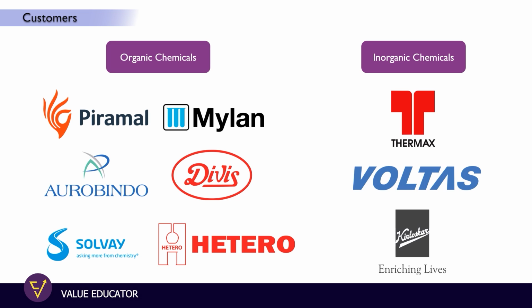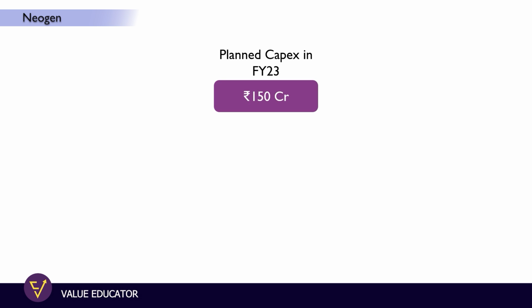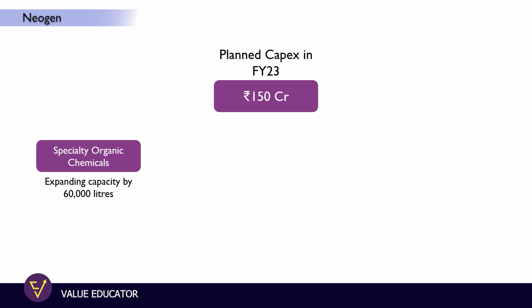Neogen Chemicals has been doing aggressive capex for the last 2 years, mostly on the bromination side, and some capex they have also done on the lithium or inorganic chemical side. In the current financial year of 2023, they will be investing up to 150 crores at their Dahej site to expand manufacturing capacity for organic chemicals by 60,000 liters. Apart from that, they are also going to increase their inorganic salts capacity, which generally goes into electric batteries, from 1200 metric tons to 2400 metric tons in existing inorganic multi-purpose plants.